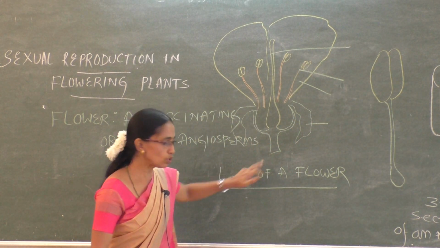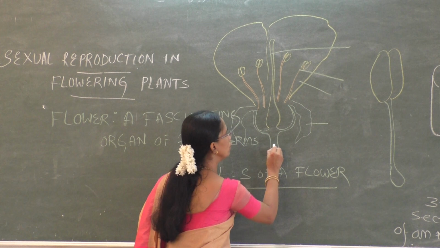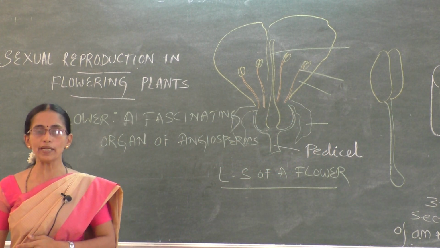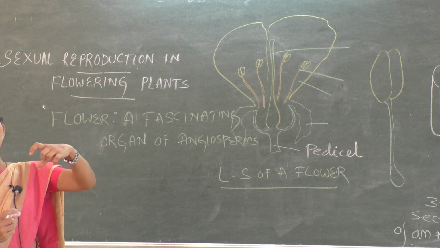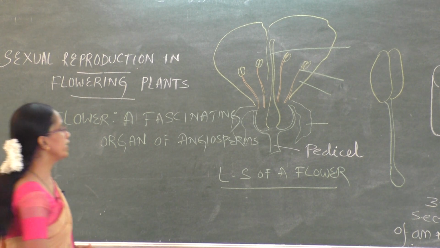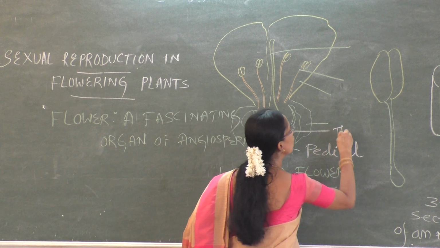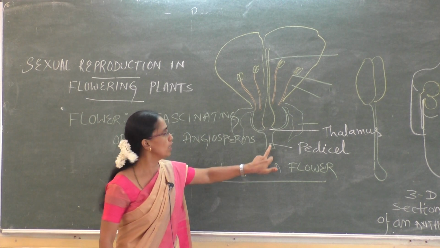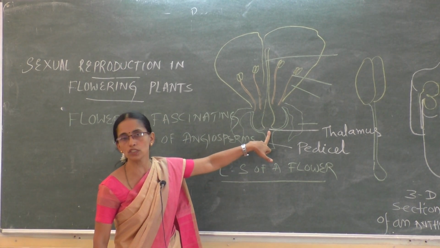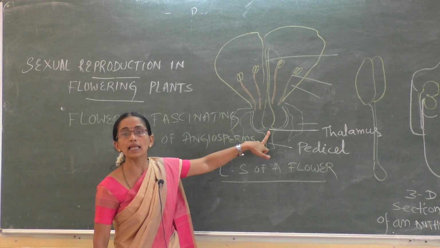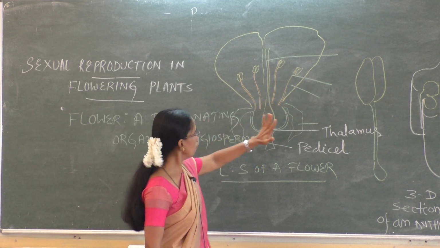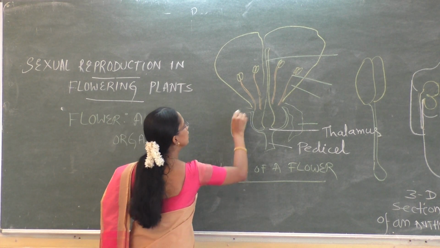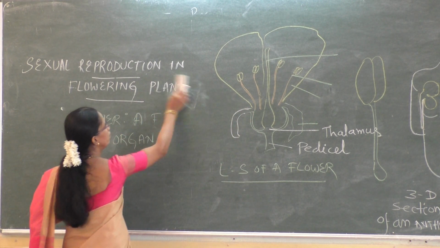Before that, the stalk of the flower is called the pedicel. The pedicel is swollen a little at the upper end. This swollen apical portion of the stalk is called the thalamus. Then the flower is made up of 4 whorls. So we'll see them one by one.